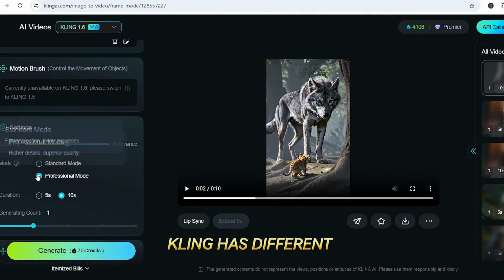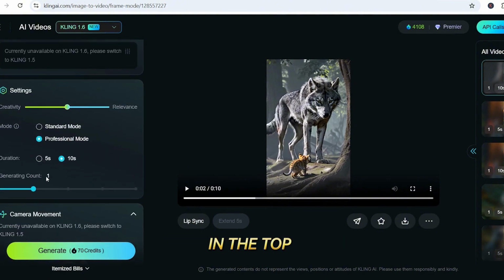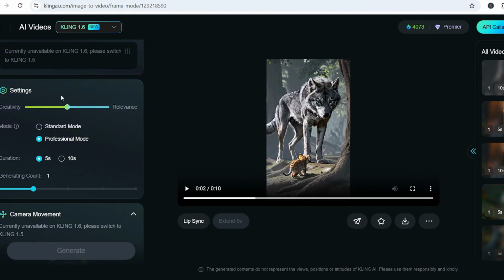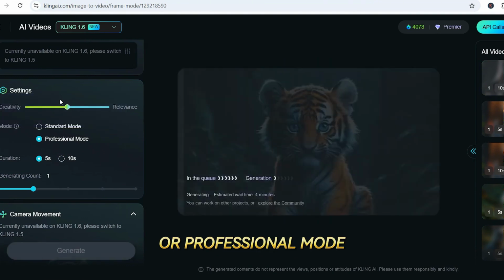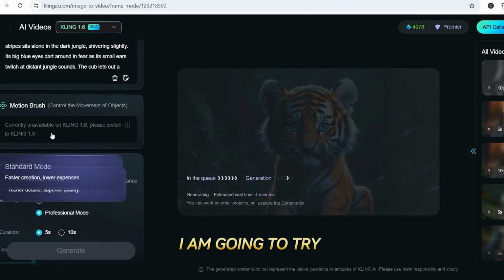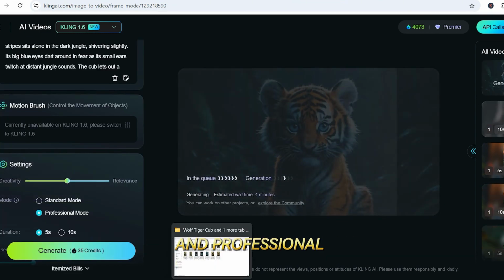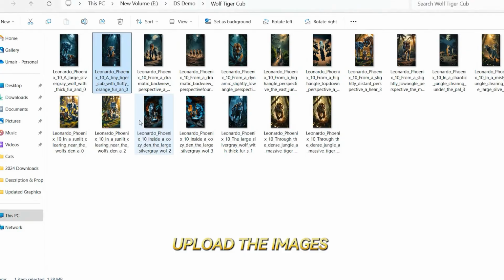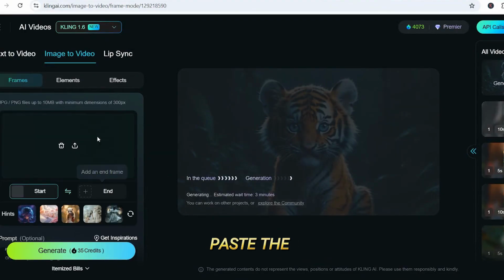Kling has different modes of generation. In the top, select Kling 1.6 model for better results. Try standard mode or professional mode. I am going to try standard mode for some and professional mode for some. Upload the images one by one. Paste the animation prompts.